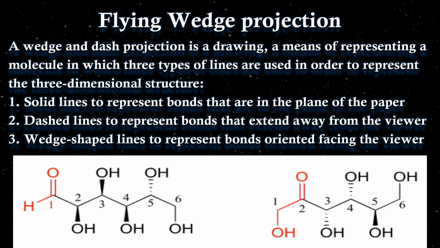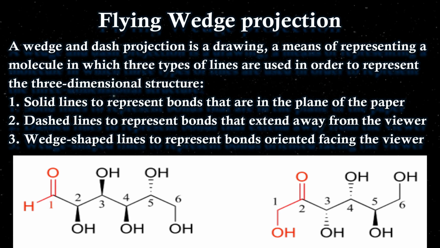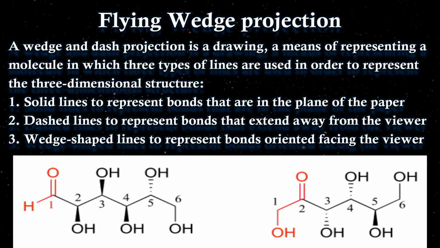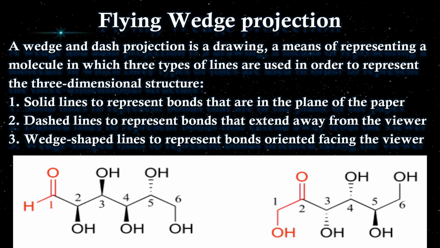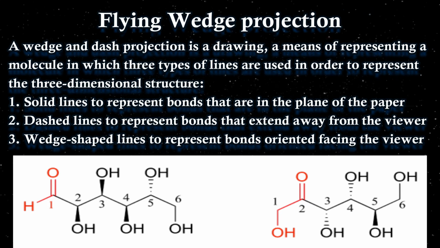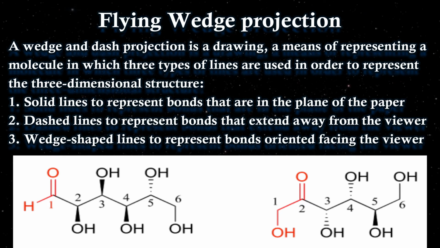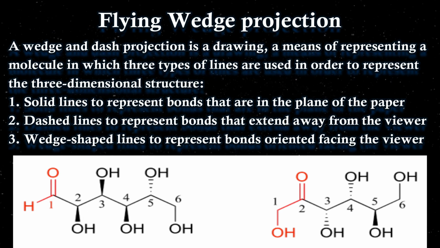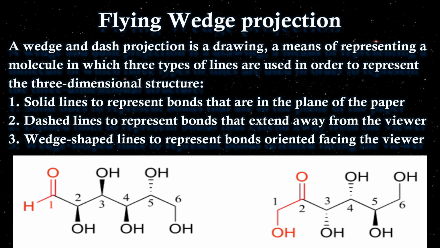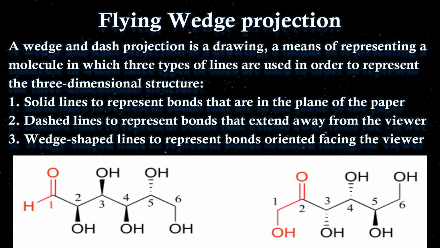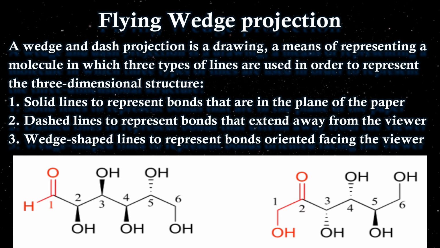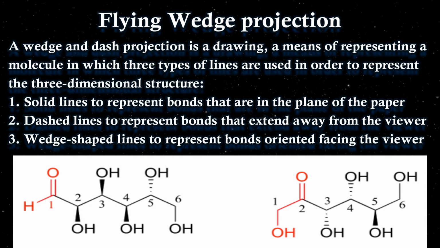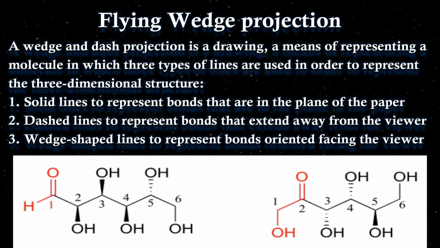The dashed lines are considered to be below the plane, that is away from the viewer. And the wedged lines represent bonds which are oriented towards the viewer, or we can say above the plane, right? So whenever we see the molecule, the wedged line we will see first, followed by the dashed line, and in between these two there will be the normal solid line that is on the plane.